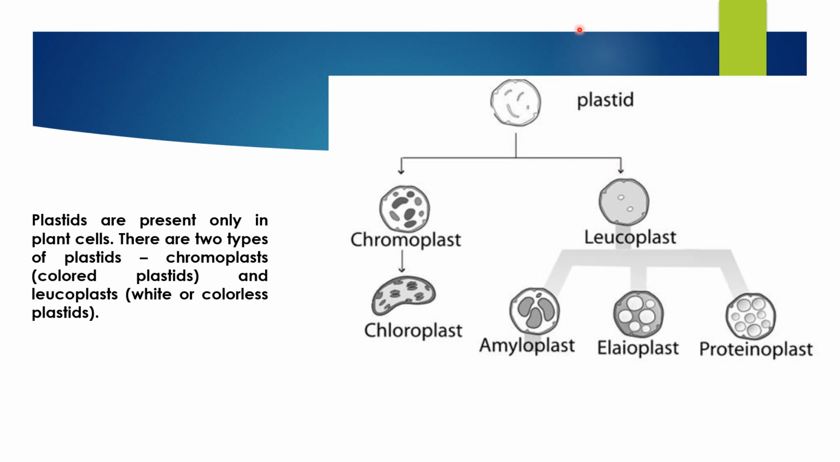The next organelle we are going to discuss is the plastid. Plastids are present only in plant cells and are completely absent in animal cells. There are two types of plastid: chromoplast and leucoplast. Chroma means colored, so chromoplasts are colored plastids, and under chromoplast we have chloroplast, which is the green pigment. Leucoplasts are colorless or white plastids, and we have three categories: amyloplast, elaioplast and proteinoplast.